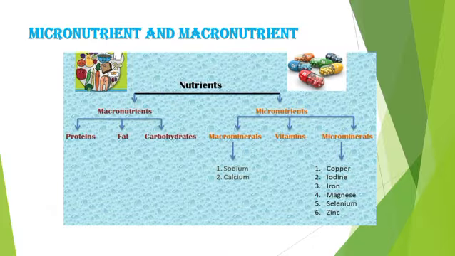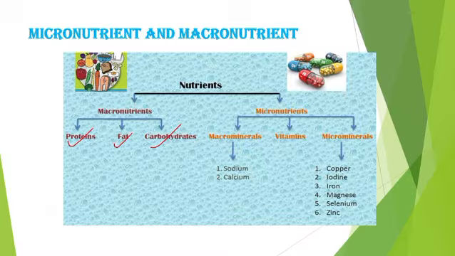Macronutrient means the amount of carbohydrates, fats, proteins required in a large quantity is called macronutrient. Got it? Proteins, fats and carbohydrates are needed in large quantity. That's why it is called macronutrient.